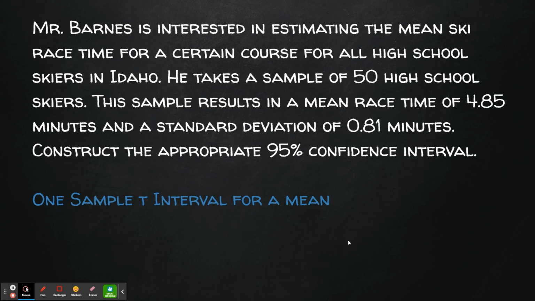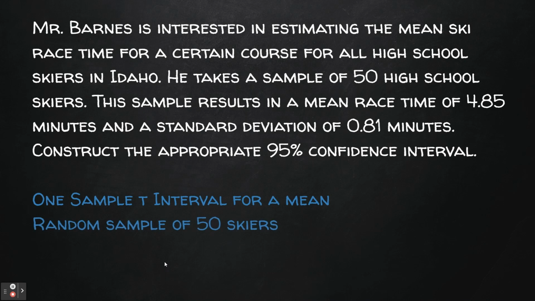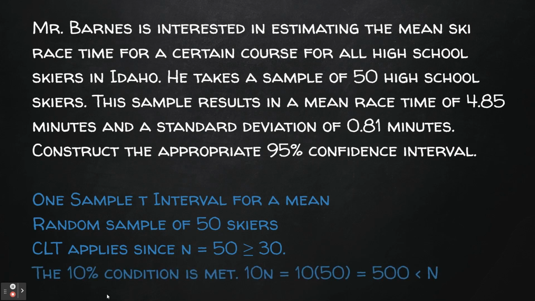We're doing a one sample t interval for a mean. There's a random sample of 50 skiers. That's our condition for random sample. The central limit theorem applies here since our sample is larger than 30. And the 10% condition is met since 10 times 50 is 500, which is fewer than the number of total high school skiers in Idaho.